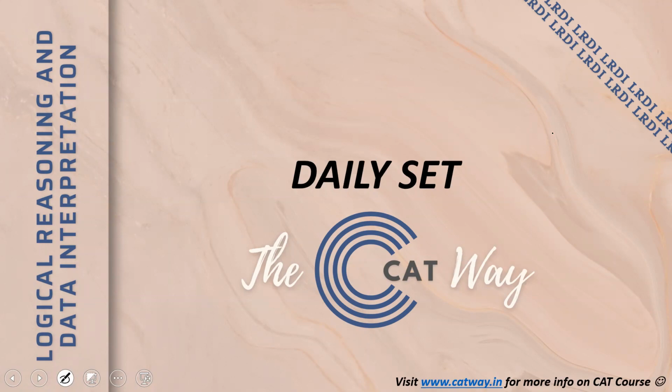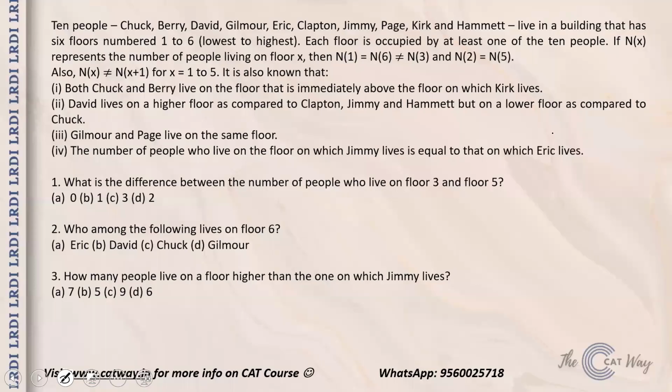Now moving on to the question. We have been given that there are 10 people: Chuck, Berry, David, Gilmore, Eric, Clapton, Jerry, Jimmy, Page, Kirk and Hammett. We can denote them as C, B, D, G, E, J, P, K, H, and for Clapton, we can say KL. This way we will denote them.